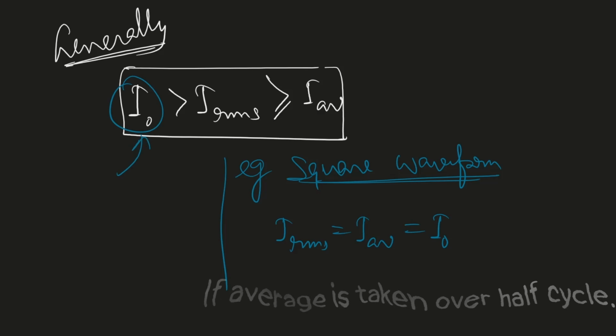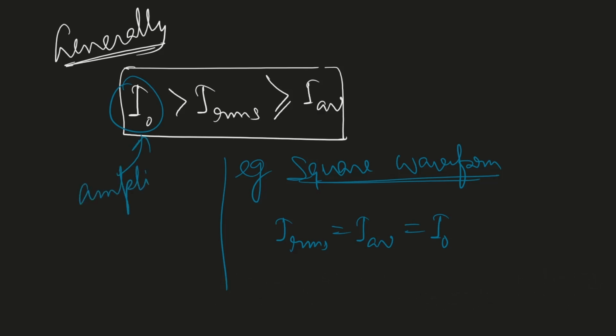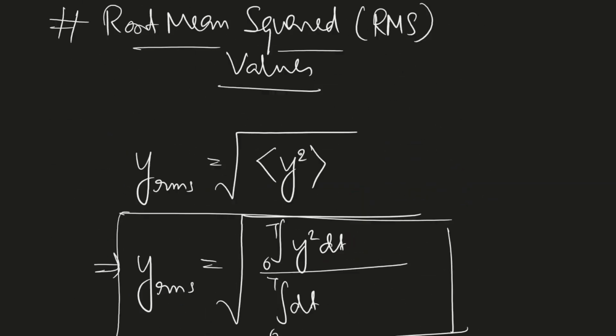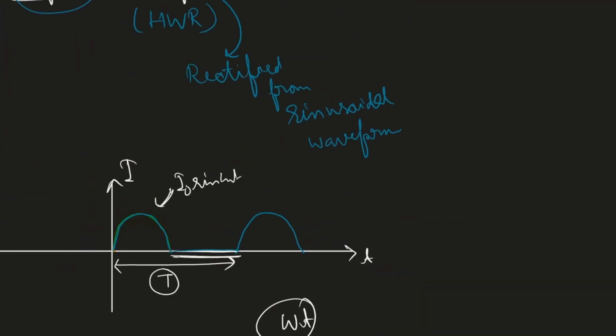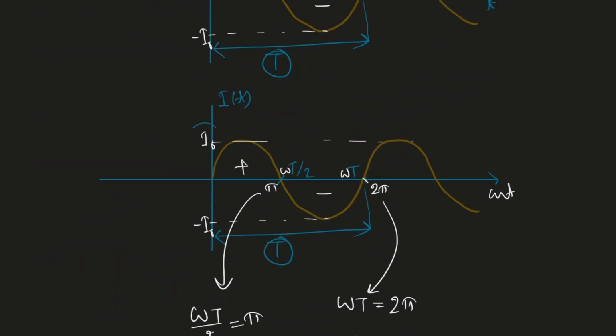What is I naught? I naught is the amplitude of current, and I think you can understand that I naught is amplitude. I mean this one, sorry, this one is I naught. Okay, fine. Here there is I naught.